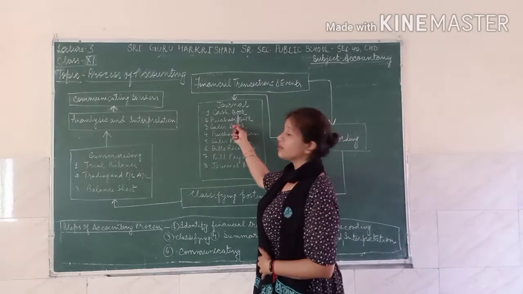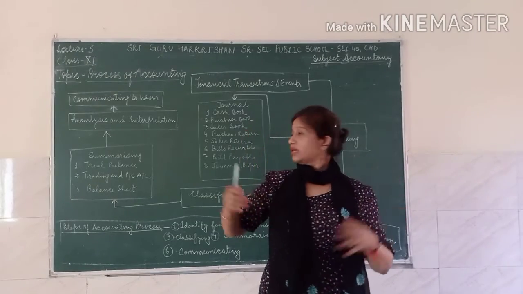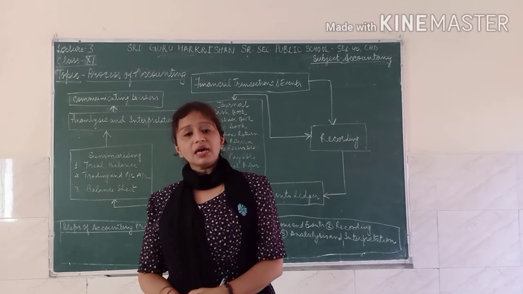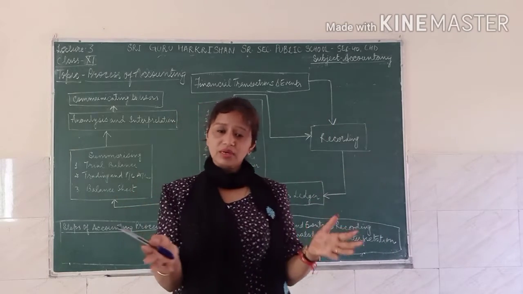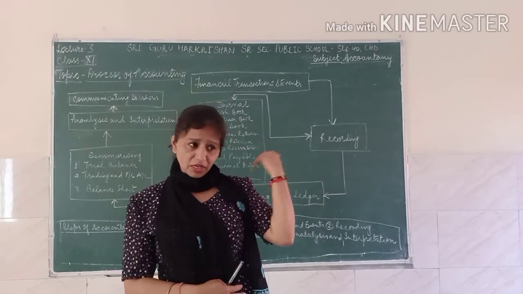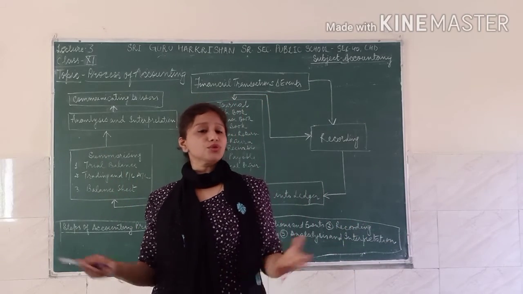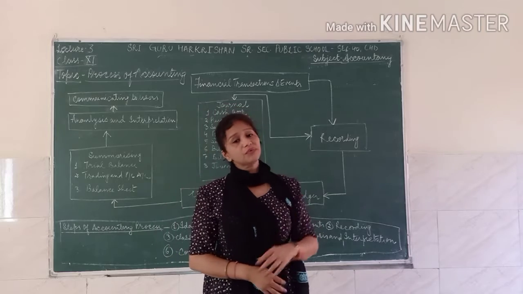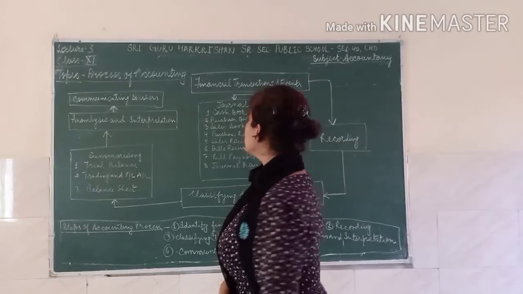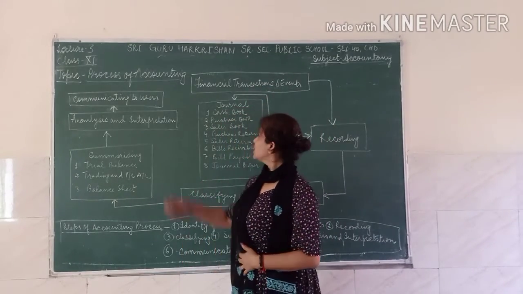Also, most important after the books of original entry, the second book is the cash book, because cash is the lifeblood of the business and most of the work is done with cash. You are paying money on a cash basis, you are paying your supplier on a cash basis, you are receiving the sale proceeds on a cash basis. It means cash plays a very important role, or you can say cash is the lifeblood of the business. For maintaining the inflow and the outflow of cash, you also need to maintain the cash book.